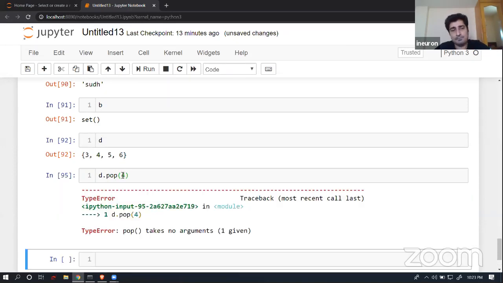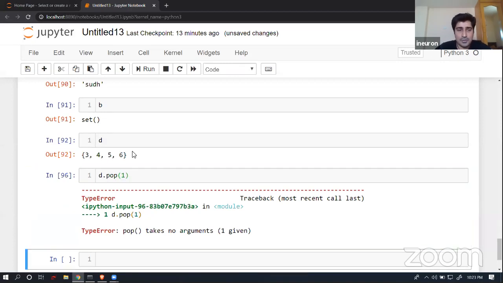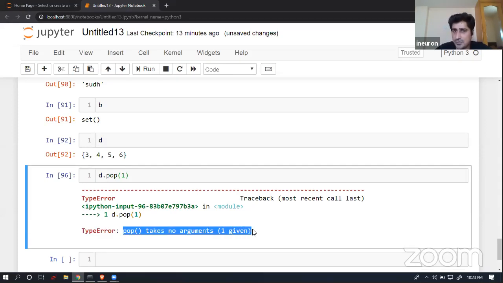Now here, I'm not able to do that. Let's suppose if I'm going to give index 1, I'm not able to do that. So pop takes no argument, 1 given. This is the kind of error that you will be able to observe in case of a pop operation with respect to a set.